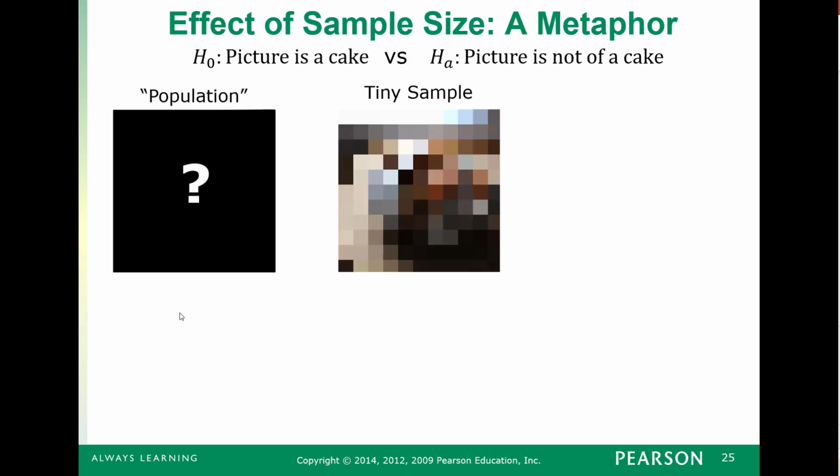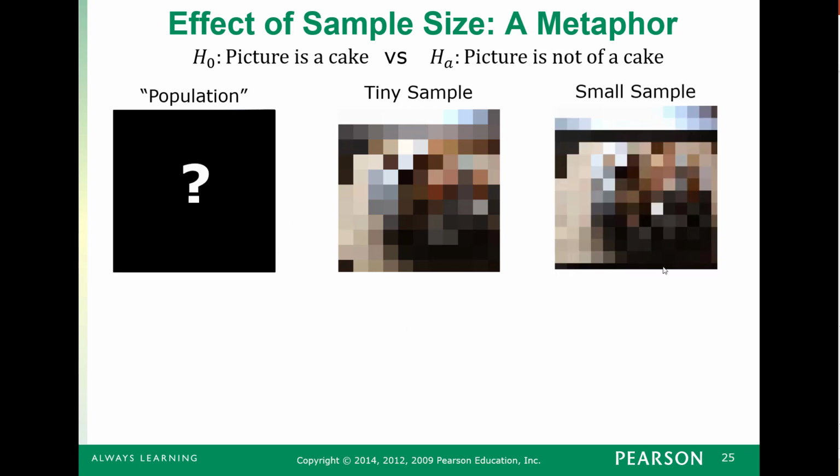So we'll do the same thing. Go out, take a tiny sample. Can't really tell anything about what the actual picture is from such a small sample. There's this brownish blackish object here in this white area, so maybe this is a plate and this is a cake, but can't determine that from the picture. If we take a small sample, it looks like something maybe on a plate, some brown object, which could be cake, could be something else, could be a pie, or bread, or a steak, who knows, but it looks like some sort of food item on a plate maybe.